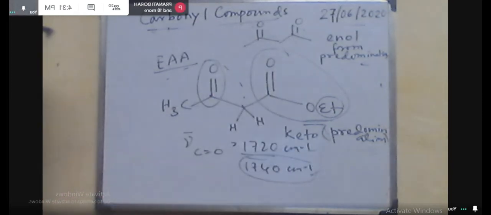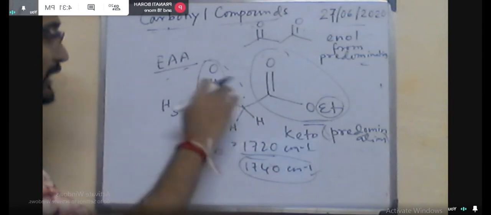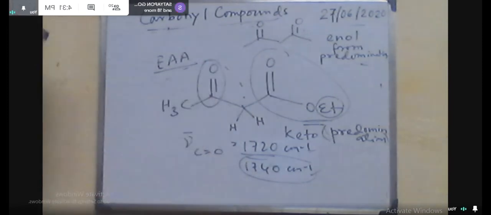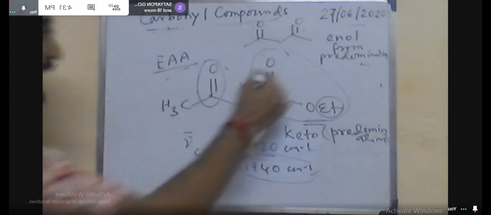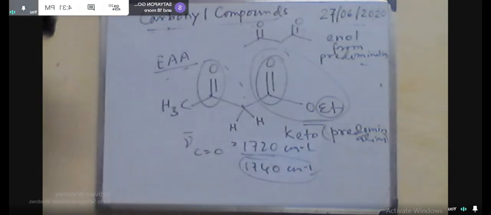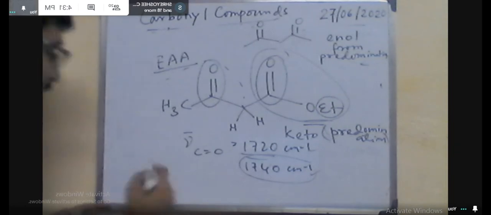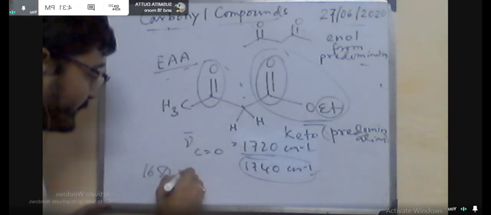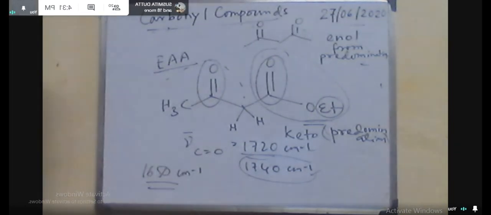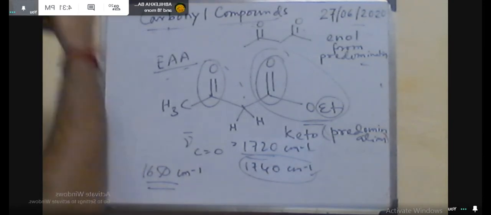In this ring this bond length will be contracted, so the stretching frequency will be 1760 centimeter inverse. And similarly for the 5-membered ring, this frequency will be higher, and accordingly the presence of the double bond will guide the stretching frequency of this C double bond O in the ester molecules.